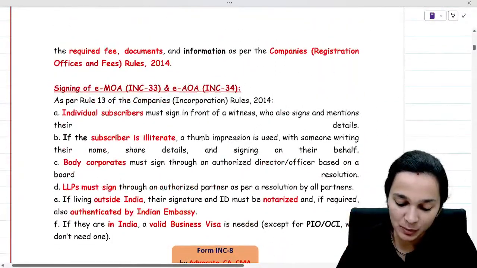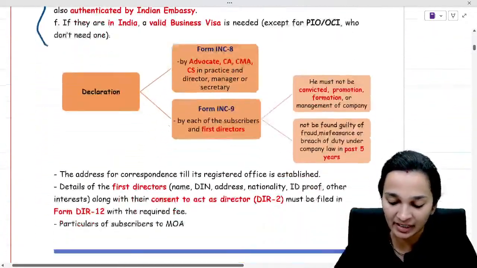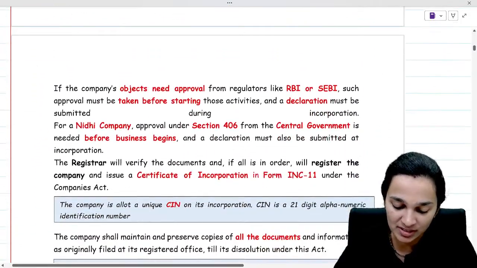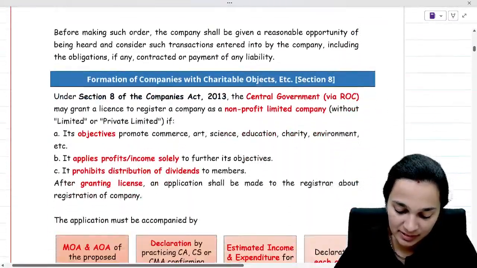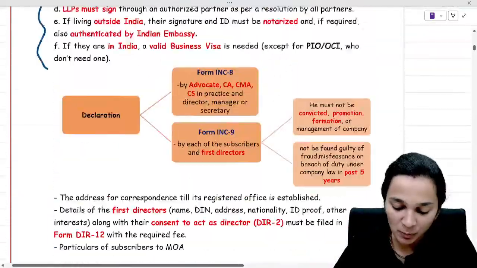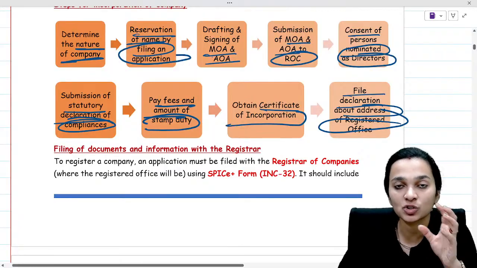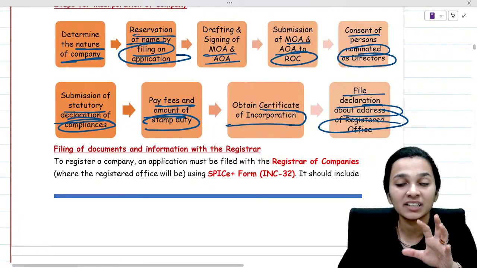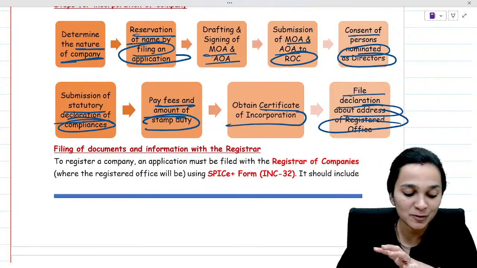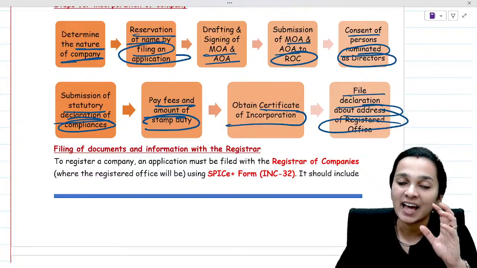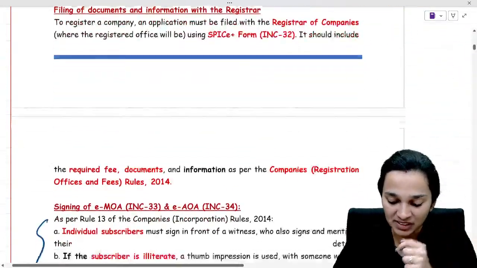So this is the rule about who can sign the MOA and AOA in different situations. When we talk about incorporation of a company, there are also a few declarations which have to be given. Those declarations should state that the people who are incorporating the company have followed all the steps for the purpose of incorporation, and the incorporation is in line with the Companies Act.